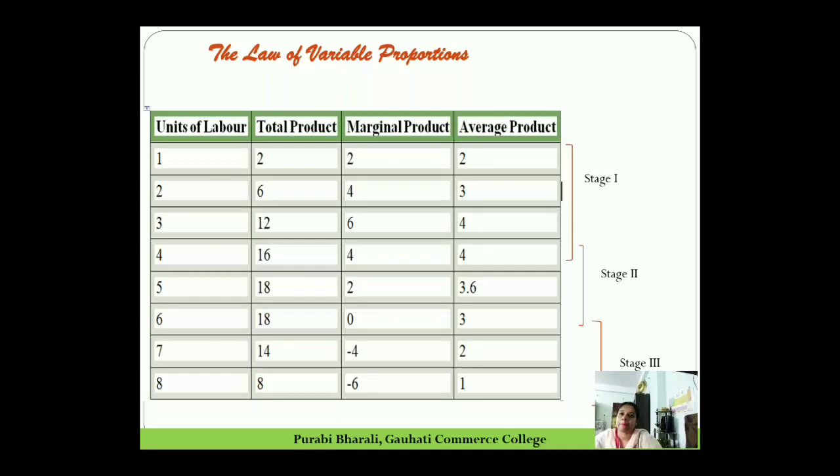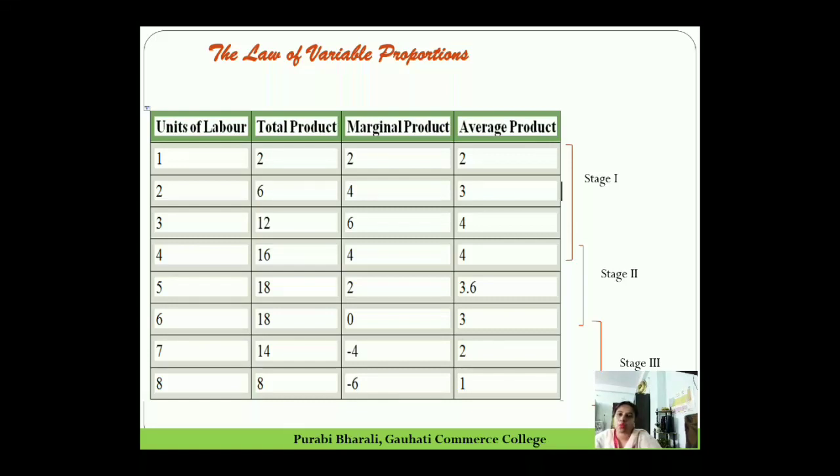Why? Because at this stage total product is increasing and the average product is also increasing, and marginal product is increasing, but after a point it starts decreasing. But since total product and average product are both increasing, this entire stage is called the stage of increasing returns.